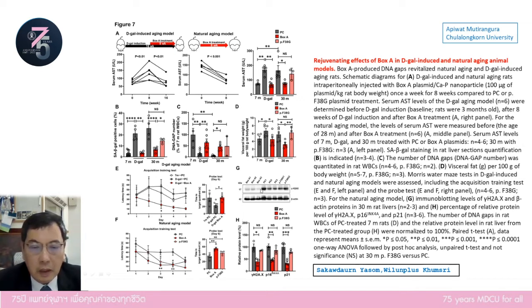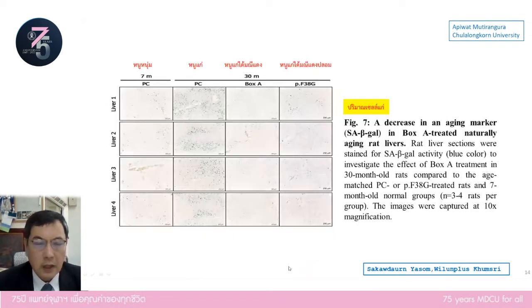Okay. In the other group, we measure other proteins in liver and in brain. You can see the reduction of DNA damage associated or senescence associated protein in rejuvenated rat. This shows the confirmation of reduction of senescent cells.